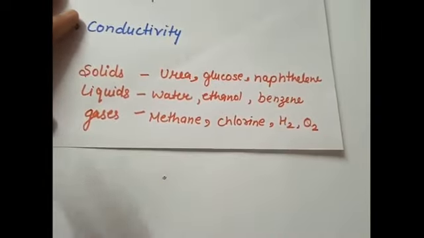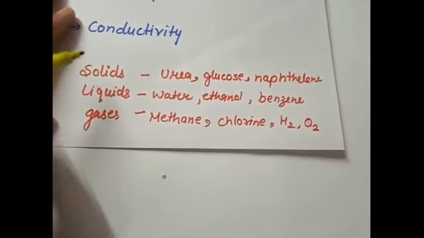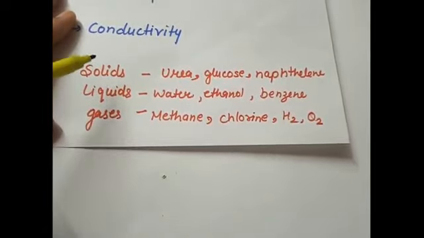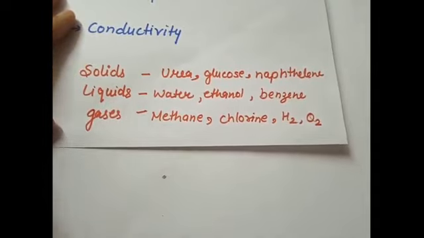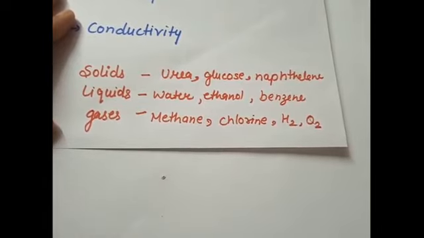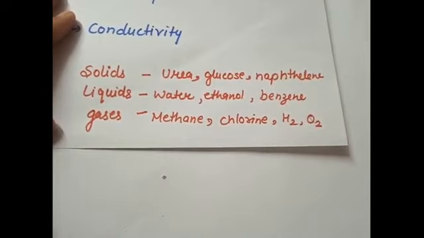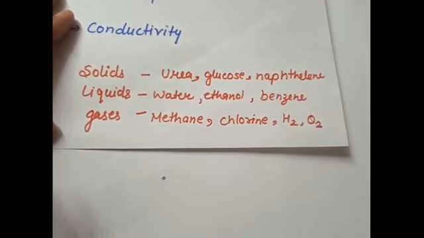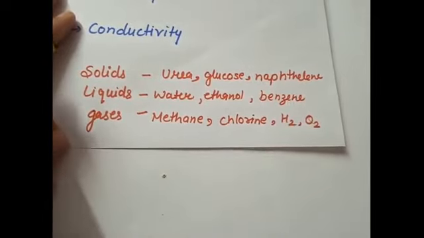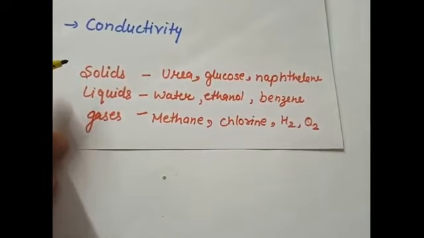Here are some examples. Solids: urea, glucose, naphthalene. Liquids: water, ethanol and benzene. Gases: methane, chlorine, hydrogen, oxygen. So covalent compounds are found in all three states.